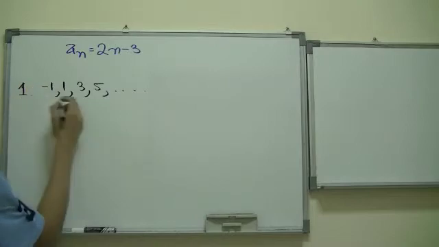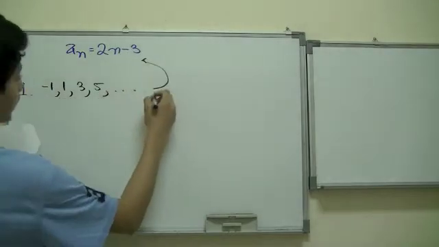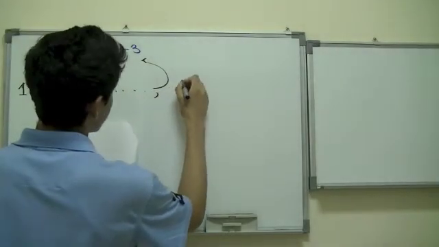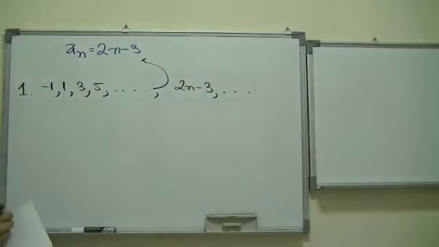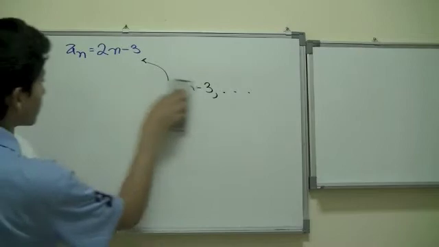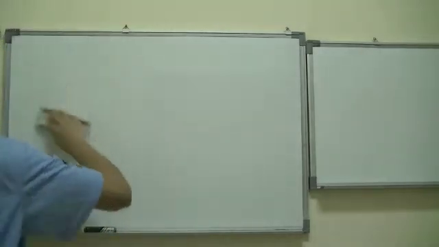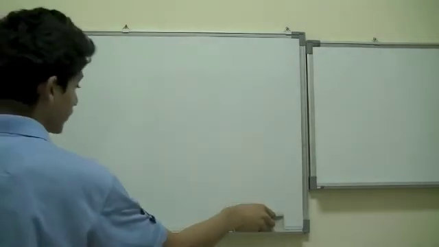This is the pattern of this series, and we can conclude that the formula for it is 2n minus 3, and so on. Okay, so let's go on to the next example. It's fairly easy once you understand the whole concept behind it.